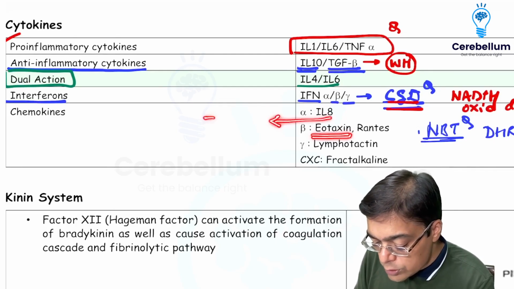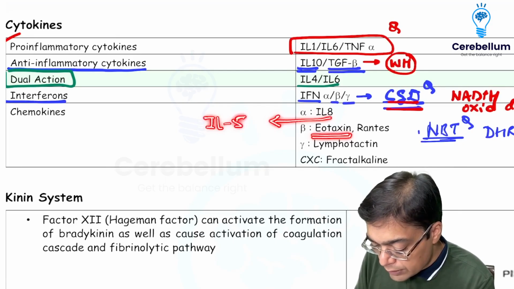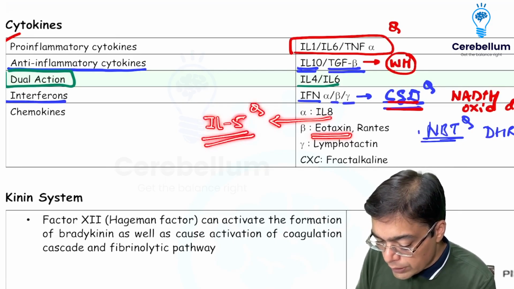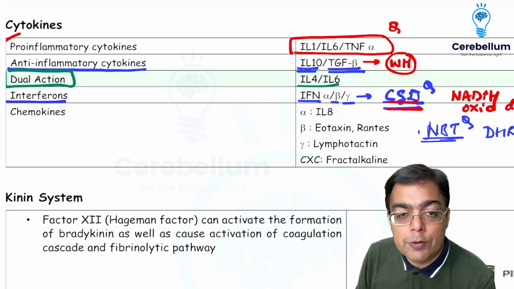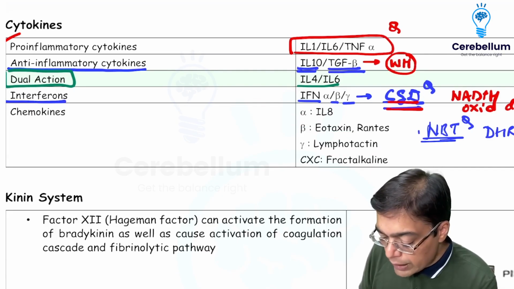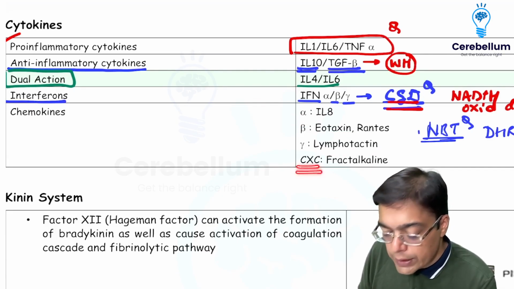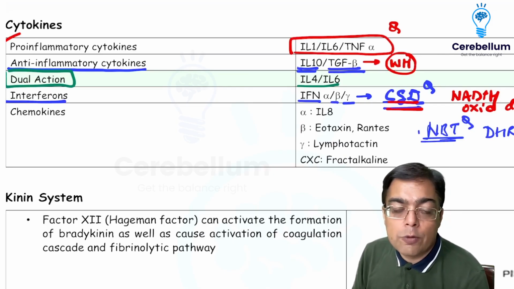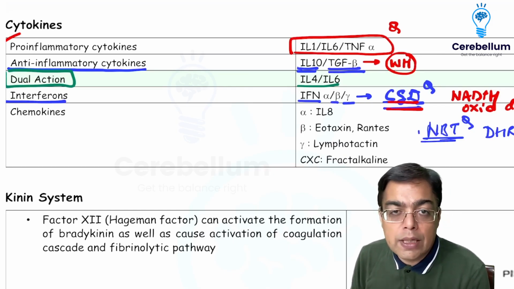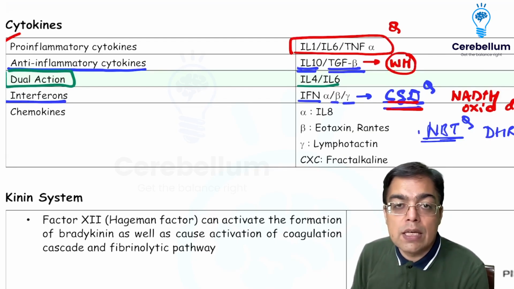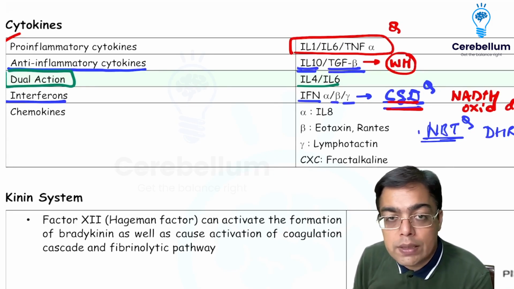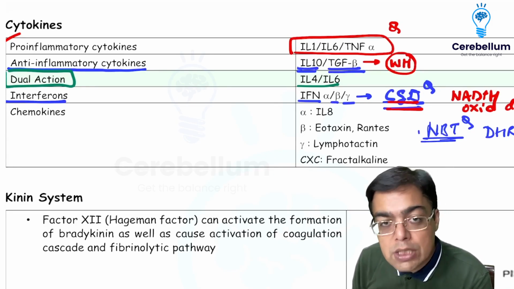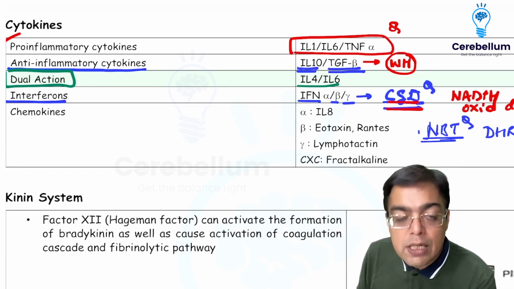Eosinophils, incidentally, are also attracted by a cytokine given the name interleukin 5. That's what you need to remember over here. Of course, we are going to be talking about lymphotactin, which attracts the lymphocytes. Then we have the CXC chemokines, which are usually important for inflammation, as well as CXCR4 and CCR5 with respect to a virus that you read in microbiology. That's the HIV virus, responsible for facilitating the entry of the virus inside the host cell.